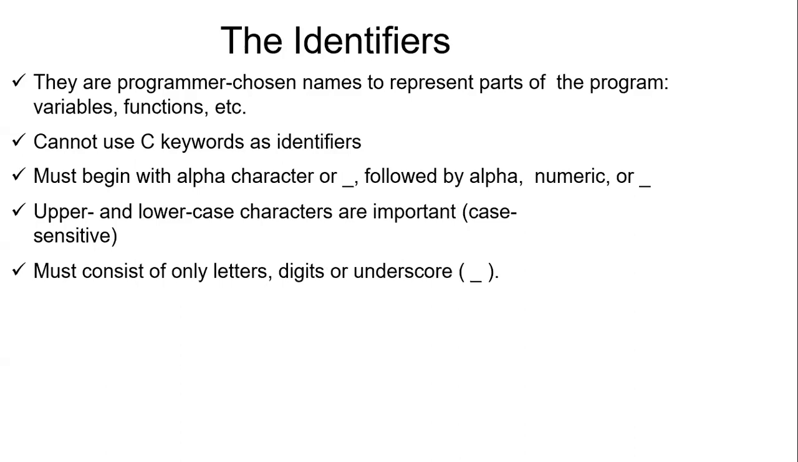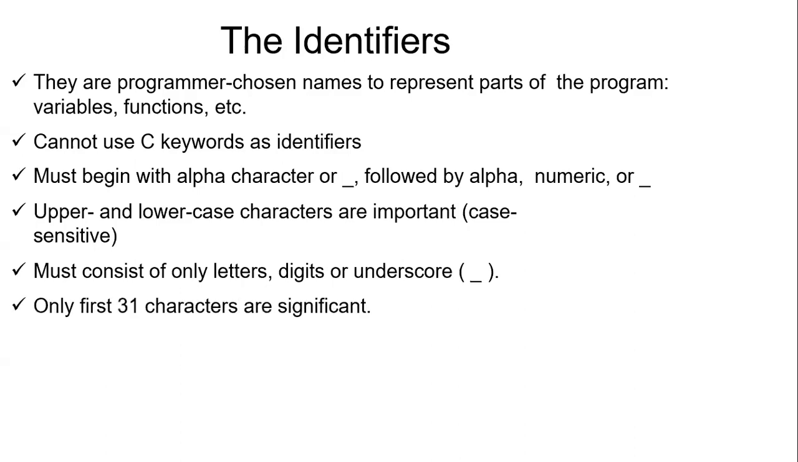An identifier must consist of only letters, digits, and underscores. We cannot use comma, dot, ampersand, or asterisk here, never ever. We use only three things over here: either the characters, along with the underscore, and along with the digits or the numbers 0 to 9. Apart from this, we are not going to use anything else.